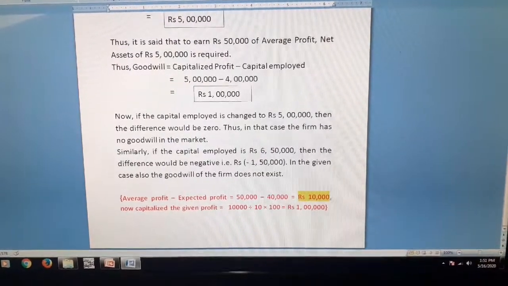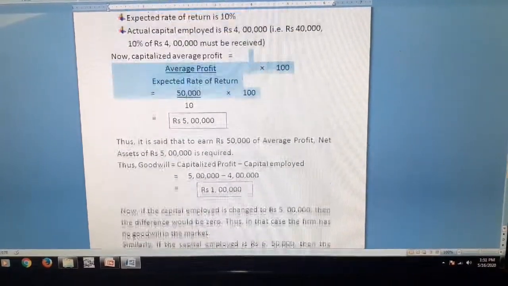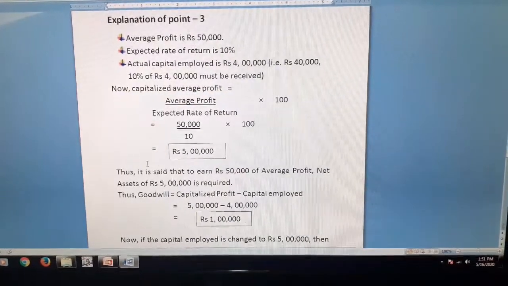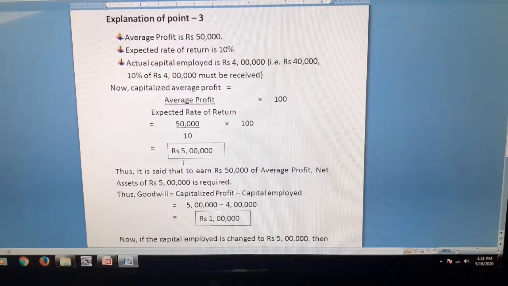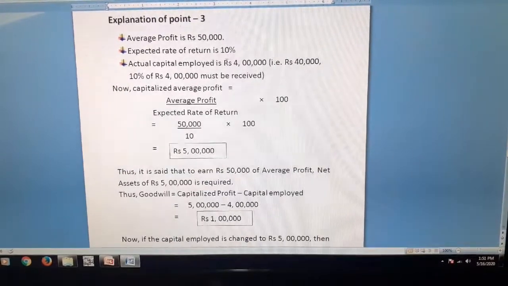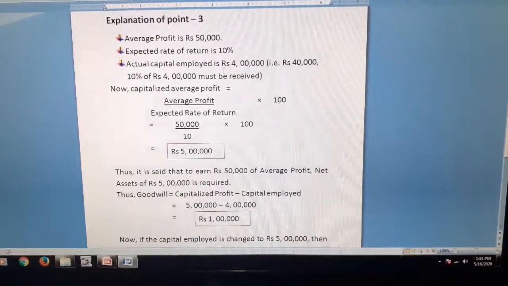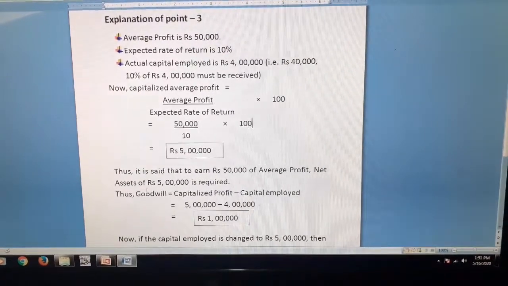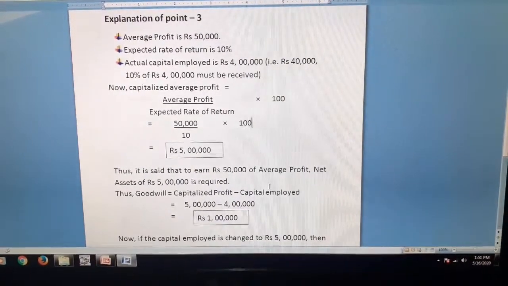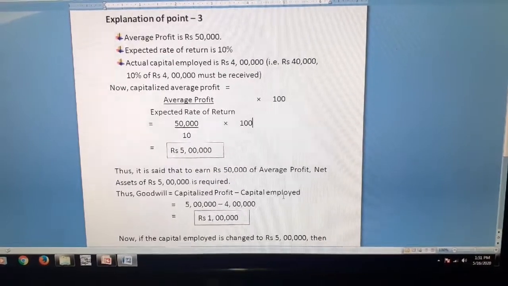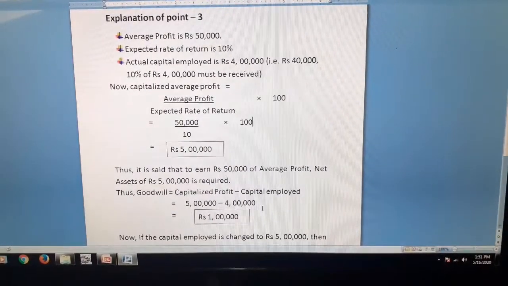That we are all aware of from the super profit method. But now what we have to do is compare this capitalized value of the profit with the capital employed. When we compare them, the formula of goodwill is capitalized profit minus capital employed. So the goodwill comes to rupees 1 lakh.